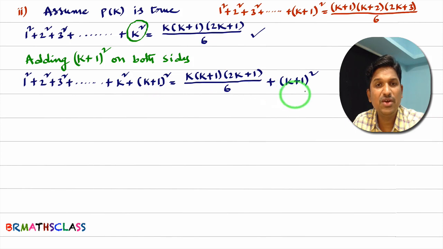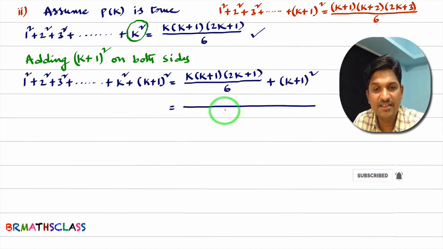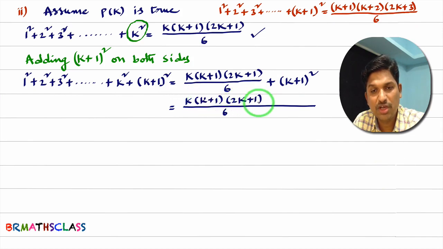Now, what is our intention? This right hand side part you observe. After simplifying this, if I get this statement k plus 1 into k plus 2 into 2k plus 3 divided by 6, then I can say that P of k plus 1 is true. So, I'll simplify this right hand side part and I'll try to get this. If I take the LCM, what LCM you will get here? 6. What is there in the numerator? K into k plus 1 into 2k plus 1 plus 6 into k plus 1 whole square.